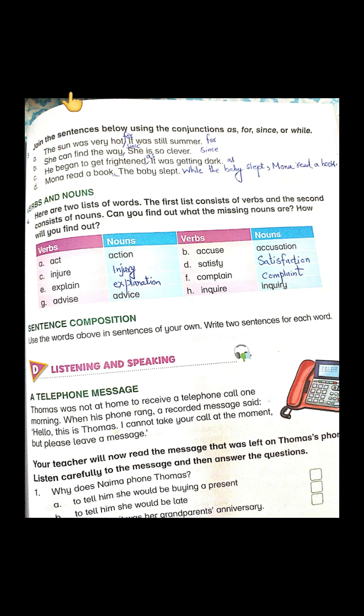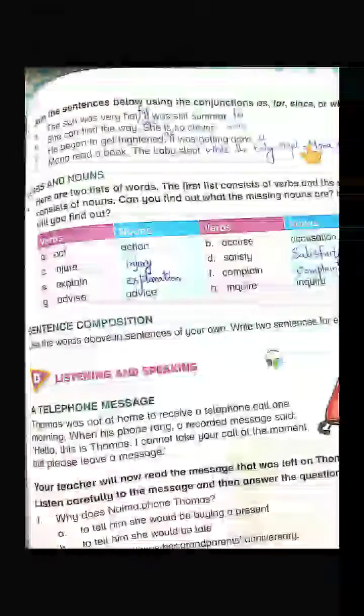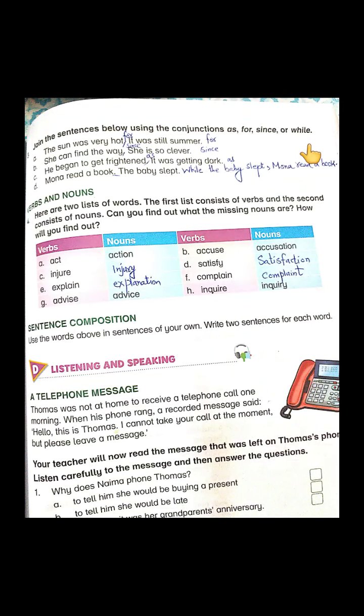Same exercise but a little bit different. Join the sentences below using the conjunctions as, for, since or while. You are going to write them in your books as you can see I have done. As you know, conjunctions are connecting words, the words used to connect, right? So how are we going to connect them in sentences?